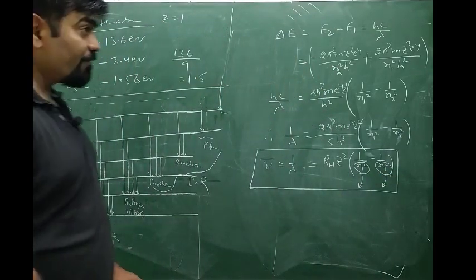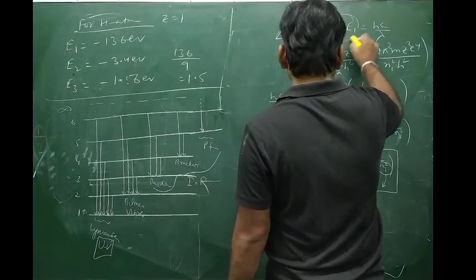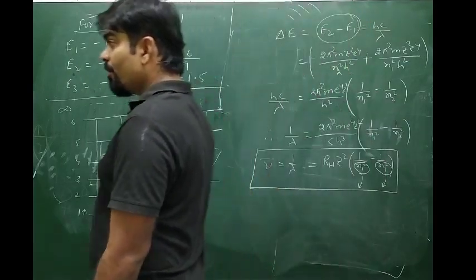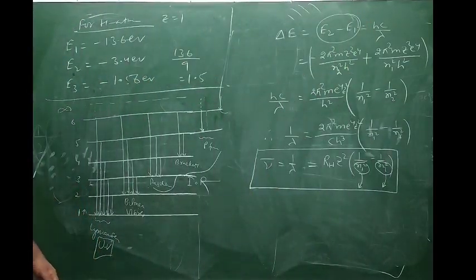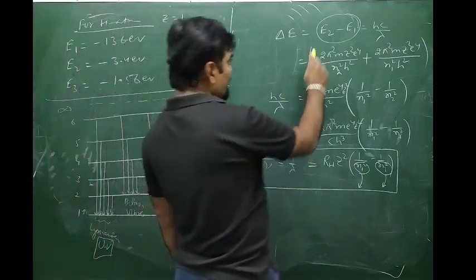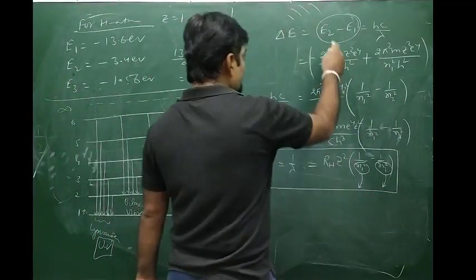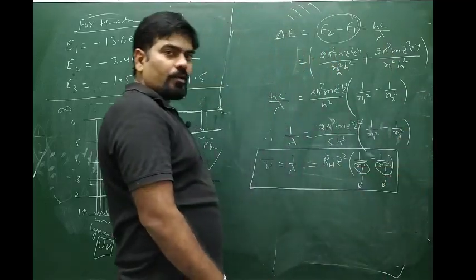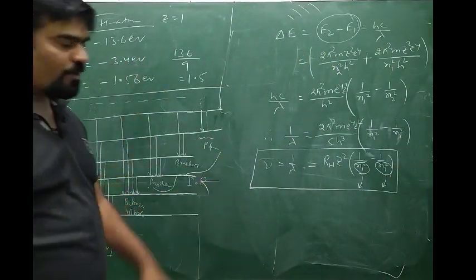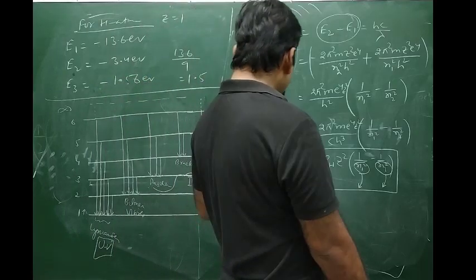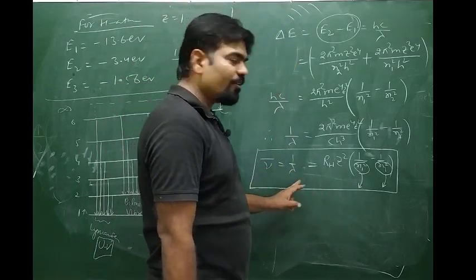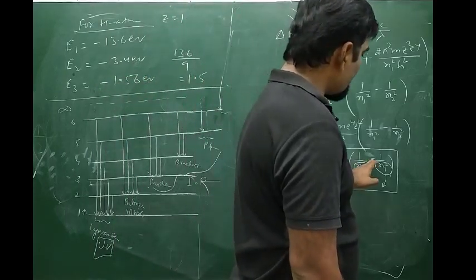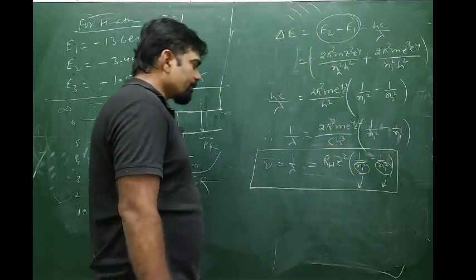Simply we use the difference of energy, and the difference must be positive. So E2 minus E1, because E2 has higher energy and E1 has lower energy. So 1/λ equals R_H Z² into (1/n1² minus 1/n2²).